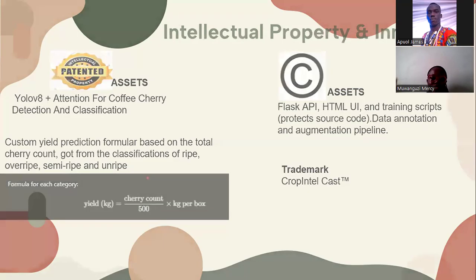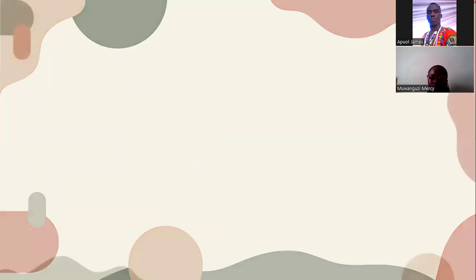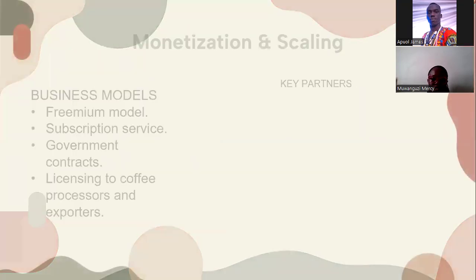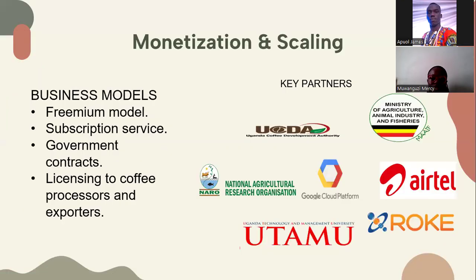Our business is going to become partners with all these companies so that we are able to get more datasets and get more knowledge on how to go about the different crops. The farmers will pay the 15 USD, and then we shall have government contracts coming in and licensing to the different coffee processors and coffee exporters.